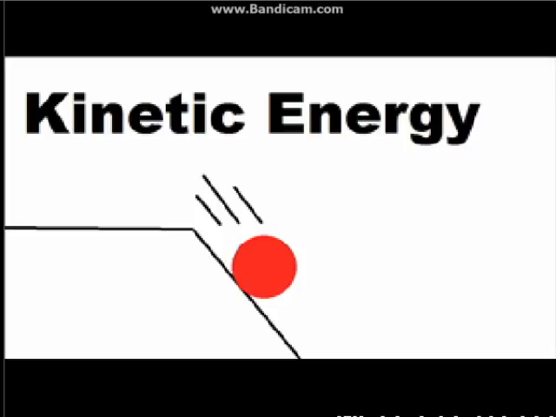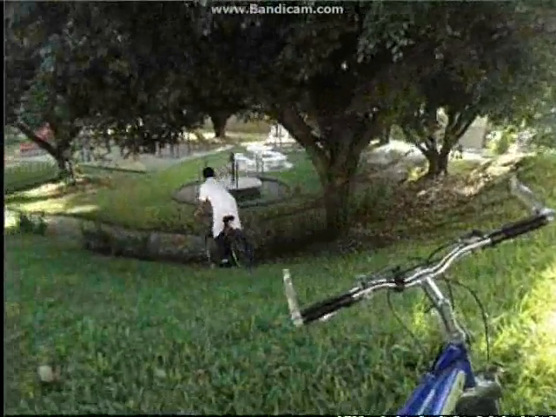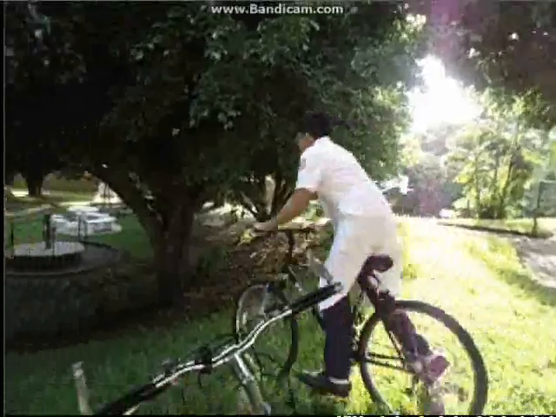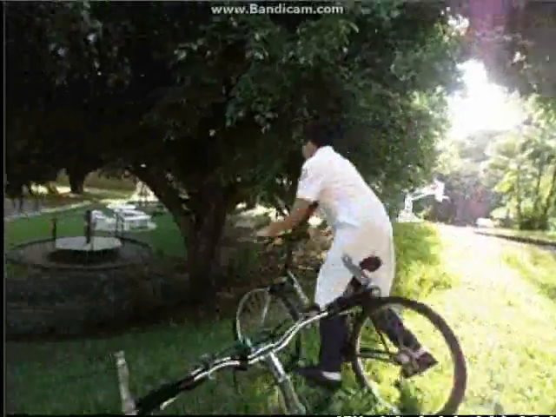Kinetic energy. In this example I will be in the same place that I was in the potential energy. In the clip you can see that I release the energy accumulated in my bike by going downhill. This means that the bike is in motion.